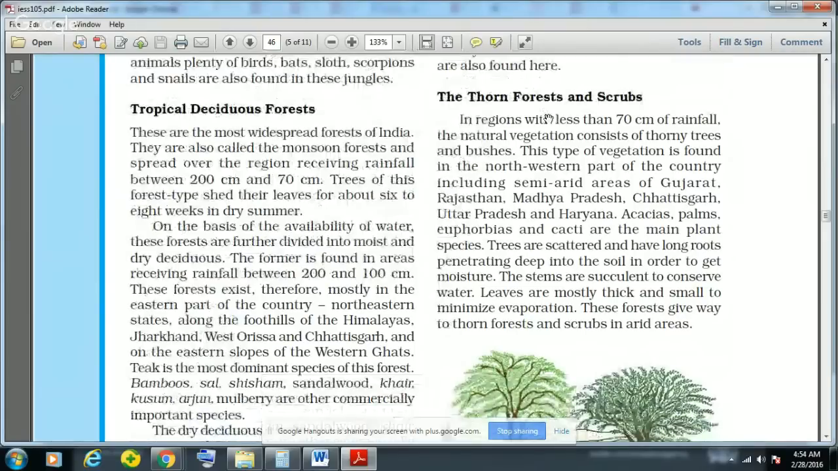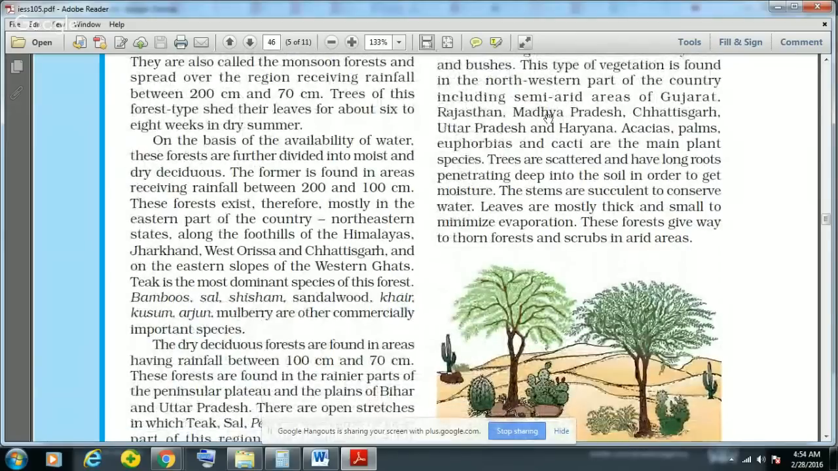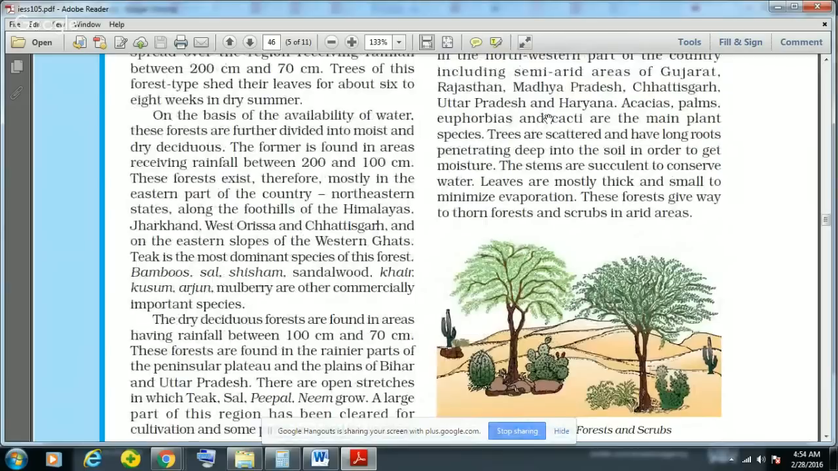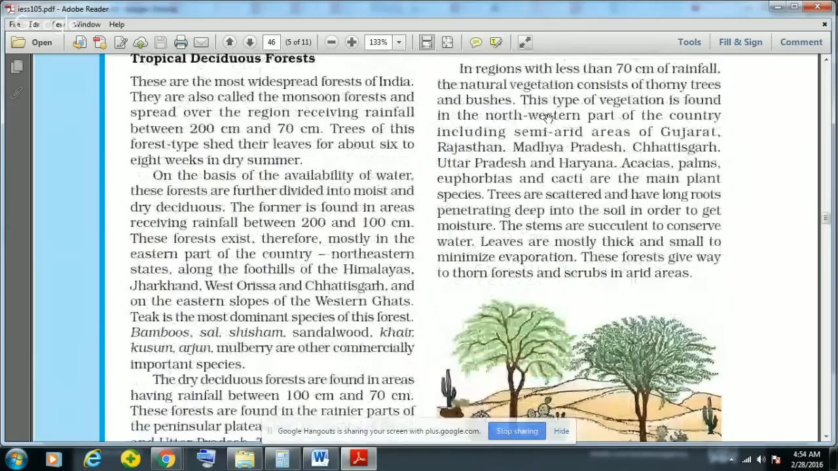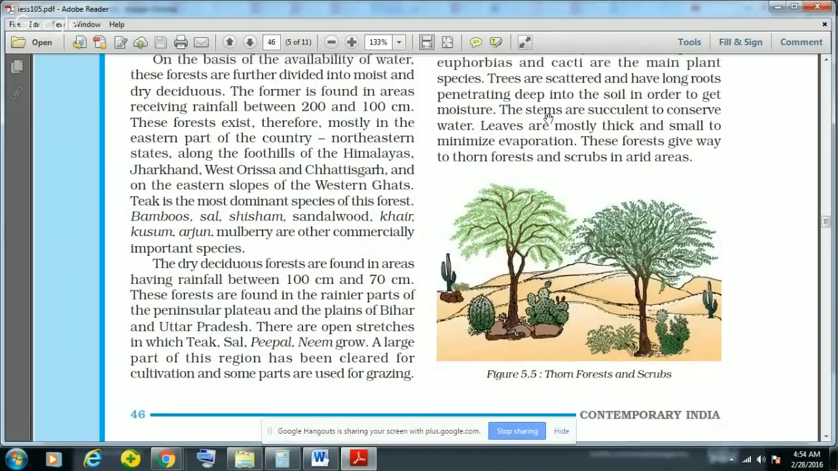And the trees are scattered and have long roots penetrating deep into the soil in order to get moisture. The stems of these types of trees are succulent to conserve water. Leaves are mostly thick and small to minimize evaporation, and these forests give way to thorn forest and scrubs in the arid areas. So in these thorn forests and scrubs, the leaves are designed in a way to conserve water and minimize evaporation. So these two are the main aims.